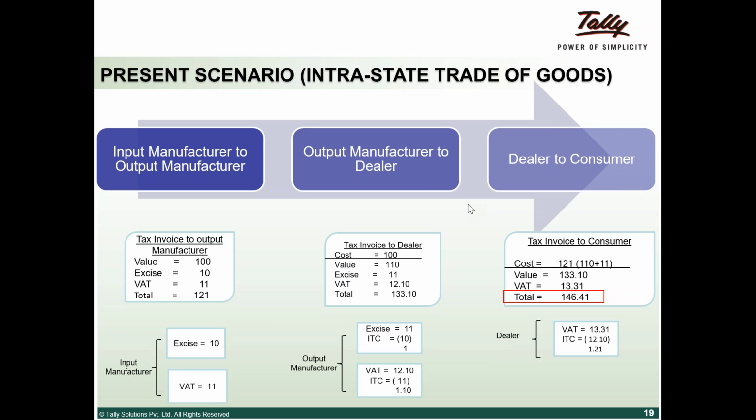So the question arises, why should I register? Because if your customer comes and says that I need an input credit, then he may have a constraint to register himself under the GST regime.